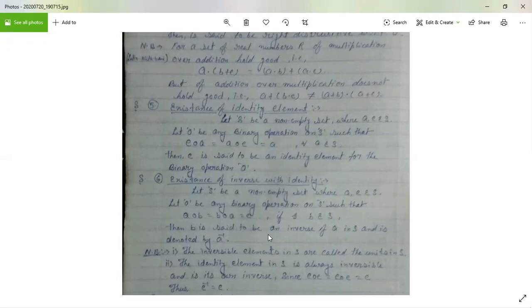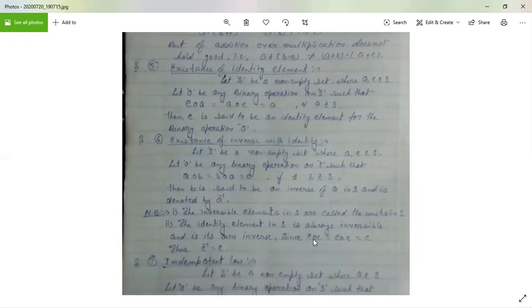The invertible element in S is called a unit in S, and the identity element in S is also always invertible and is its own inverse. For example, E star E equals E. That means E is an element which is its own inverse. That means E inverse equals E.